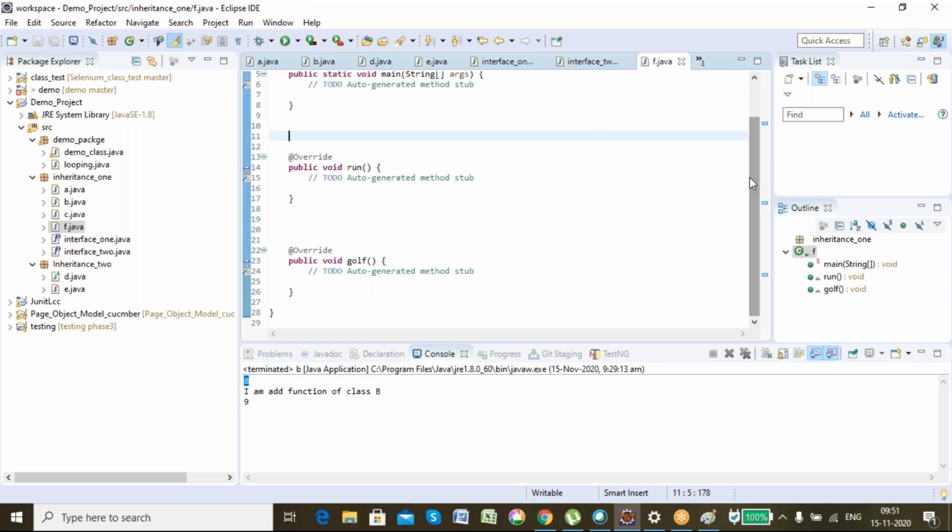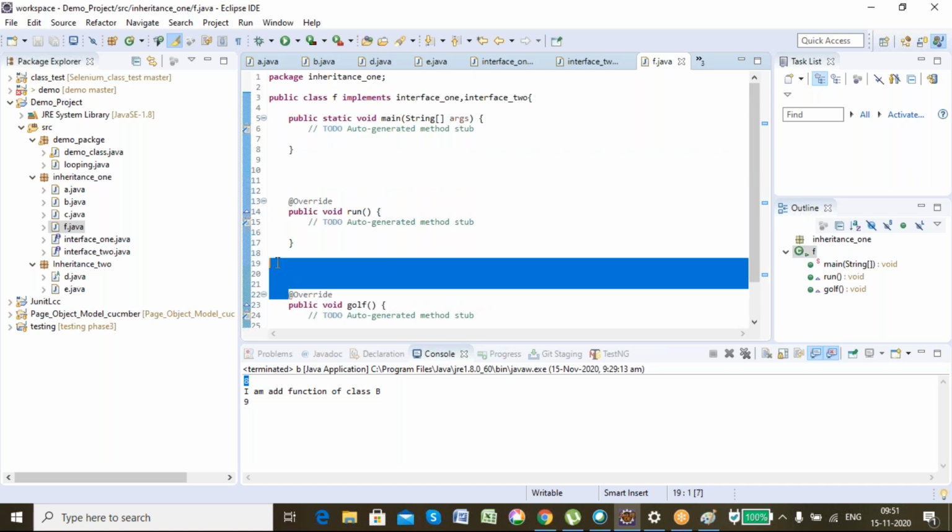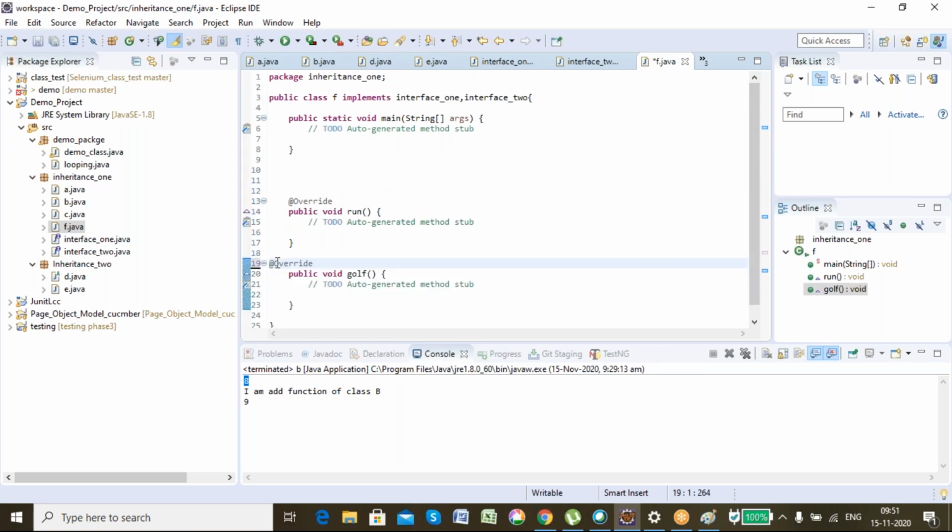Okay, now it's gone. Leave it. So you saw multiple inheritance is allowed using interface.